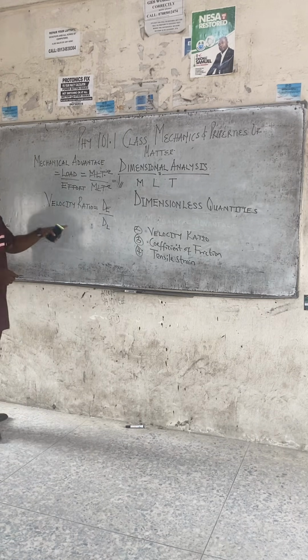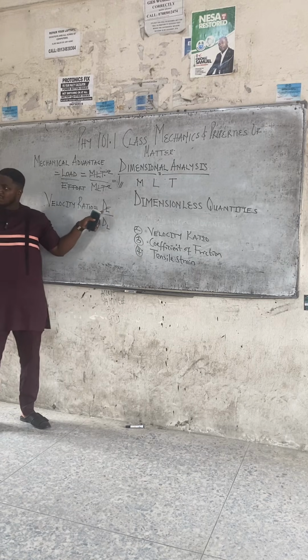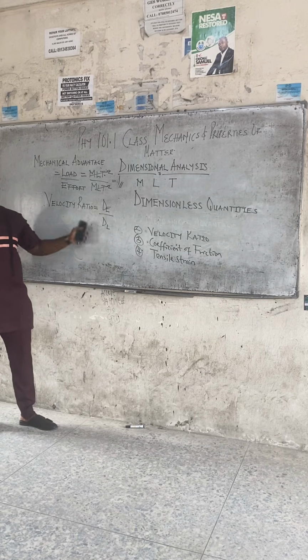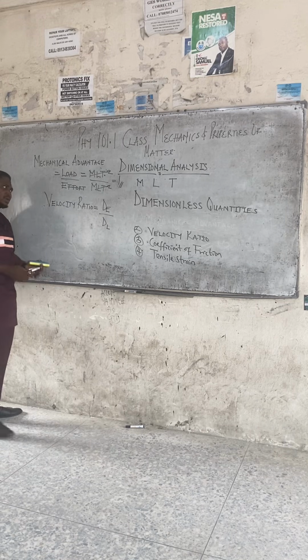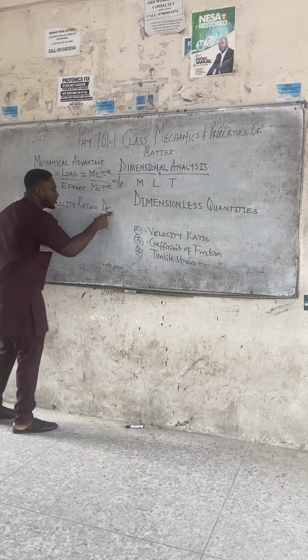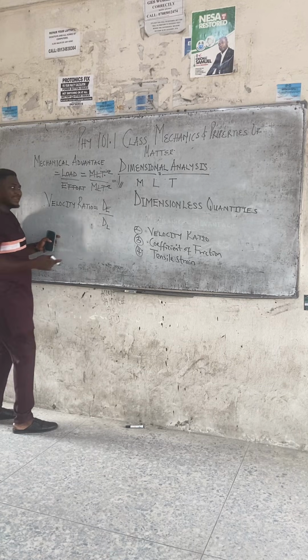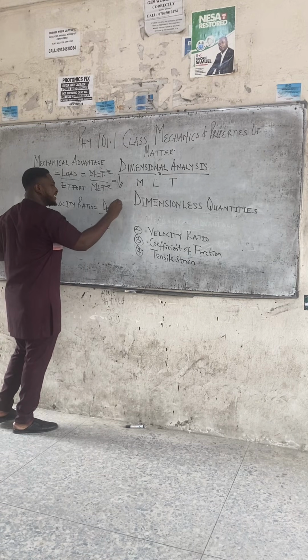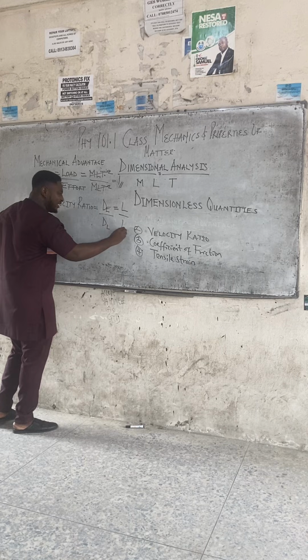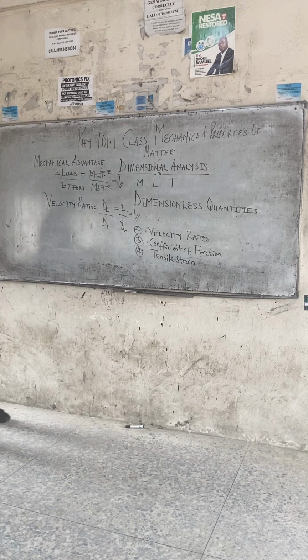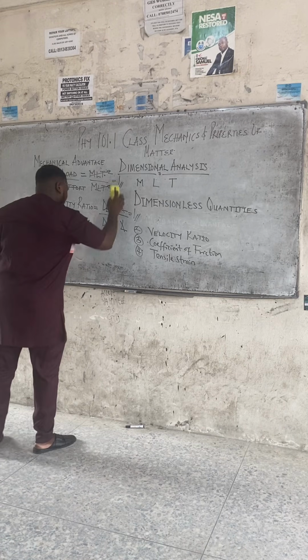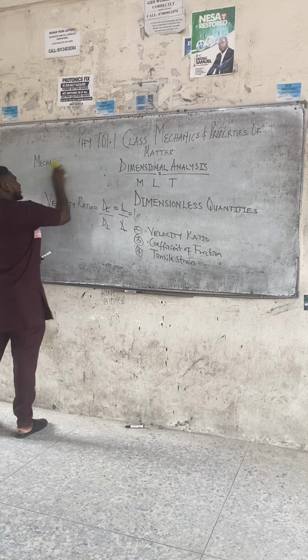So the ratio of the distance moved by the effort to the distance moved by the load is called velocity ratio. That is the beginning part of machines. Now, whether you are distance moved by effort or distance moved by load, distance is still distance, right? In dimension terms, what do we call distance? L. So it is L divided by L. You can see why the dimension of velocity ratio is also 1. We keep going. We keep making progress.